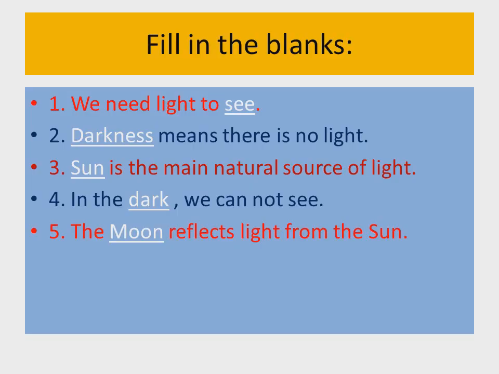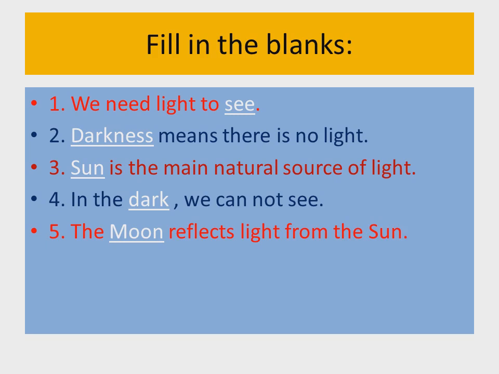Now I will revise all the sentences together. Number 1, we need light to see. S-E-E. Next, darkness means there is no light. D-A-R-K-N-E-S-S. Number 3, the sun is the main natural source of light. S-U-N.